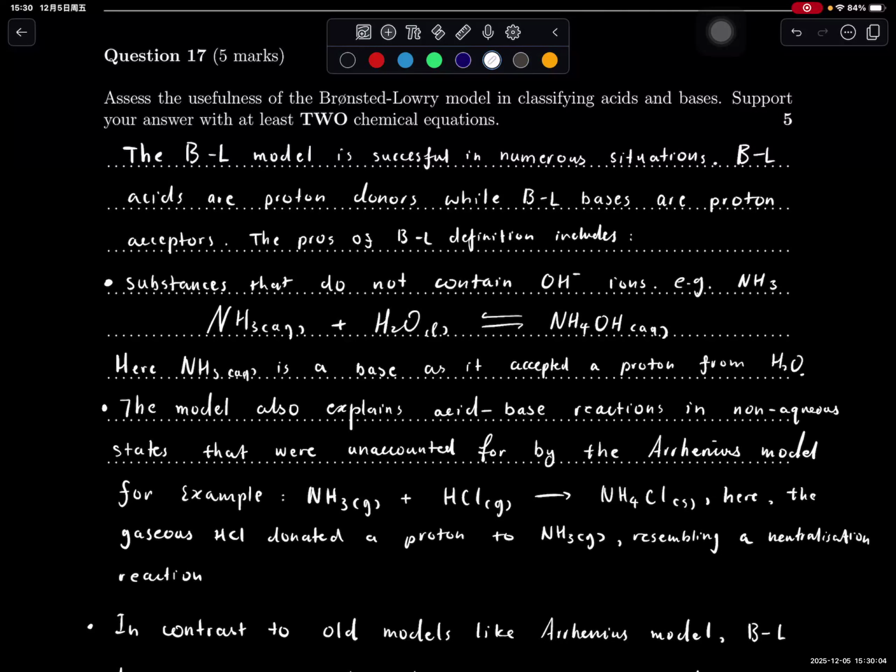Also, in order to strengthen your point that it's useful, you need to make a comparison with the previous model. If you can make links with the Arrhenius model, for example, and what problems of the Arrhenius model ended up being solved by the Brønsted-Lowry model, you have a very, very high chance that you will get 4 marks for this question. It's about how deeply you can engage with the syllabus content.